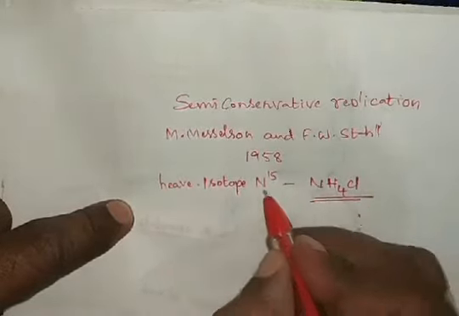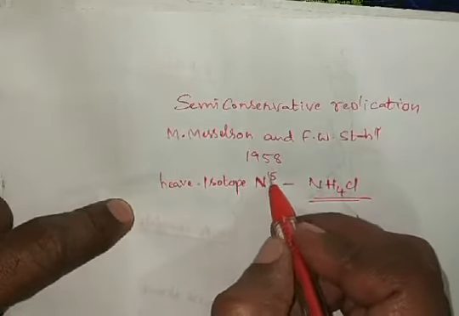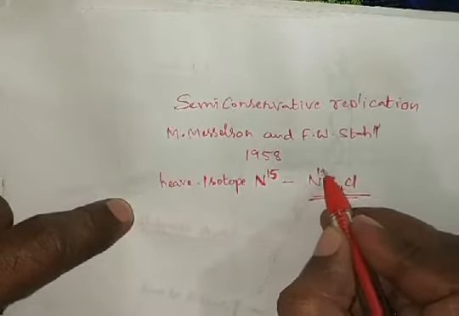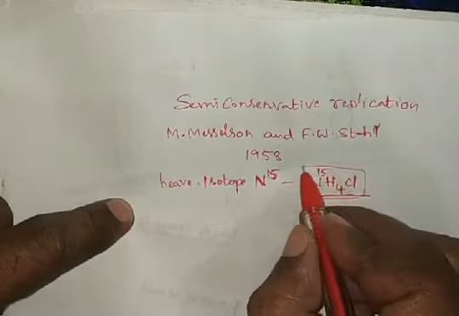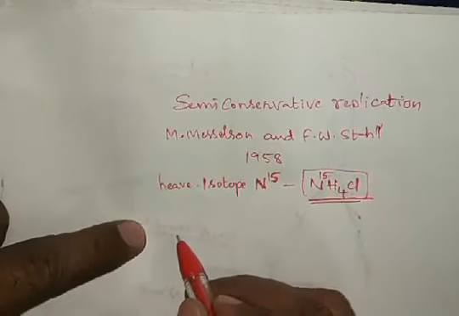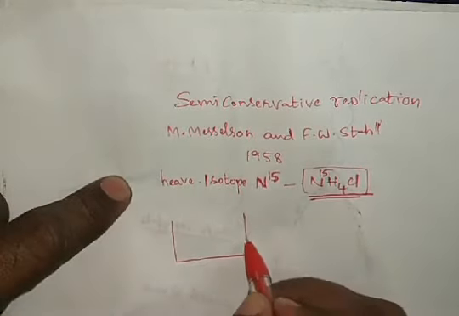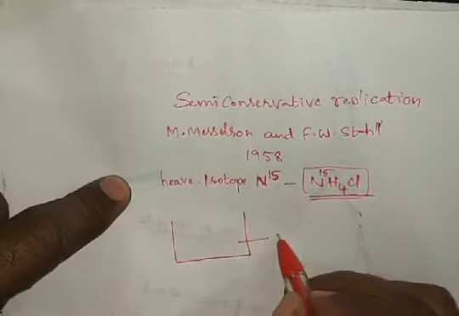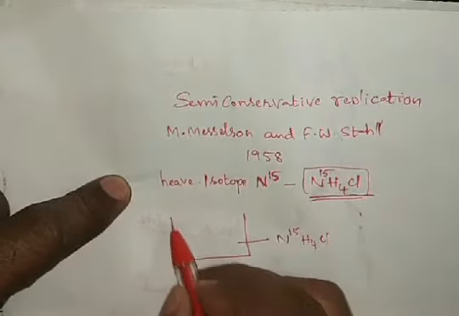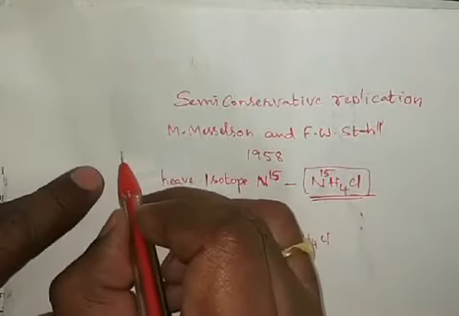The normal mass of nitrogen is 14. So he took N15 containing ammonium chloride in the culture medium, and E. coli bacteria was selected for his experiment.